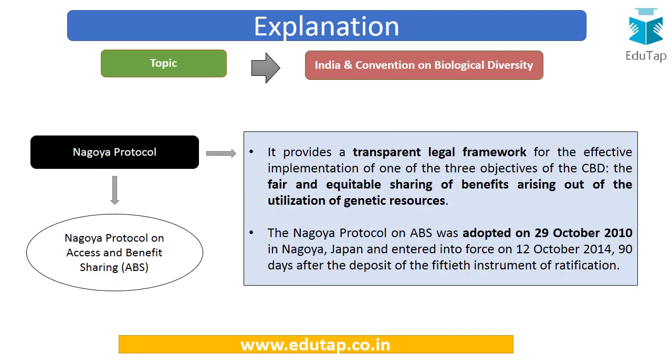Now next is the Nagoya Protocol. Nagoya Protocol relates to access and benefit sharing. So it provides a transparent legal framework for effective implementation of one of the three objectives of the CBD.